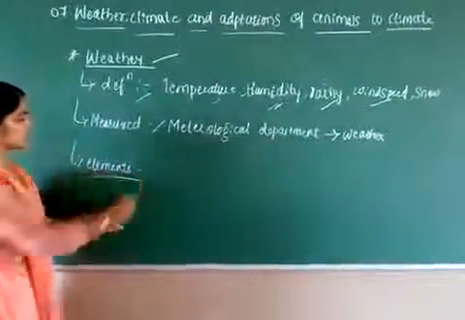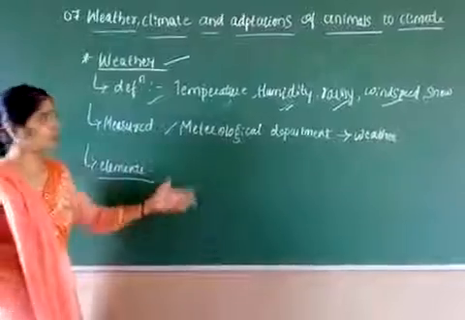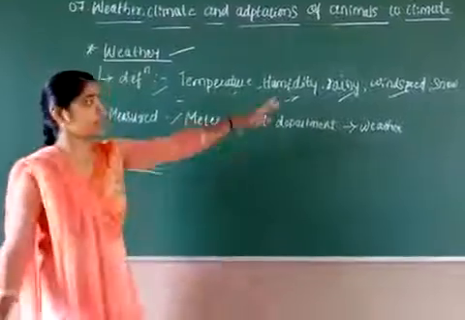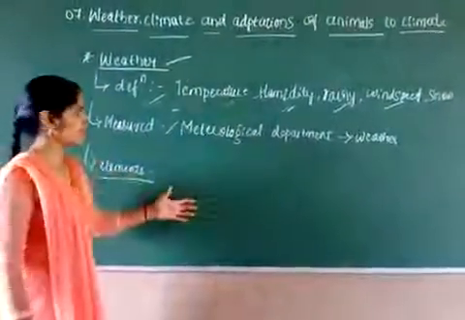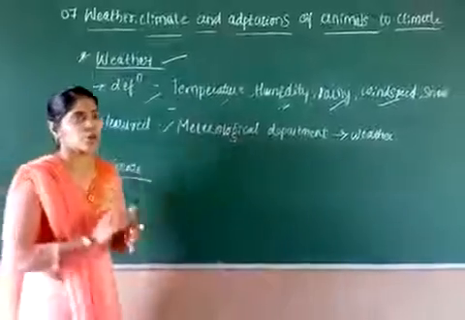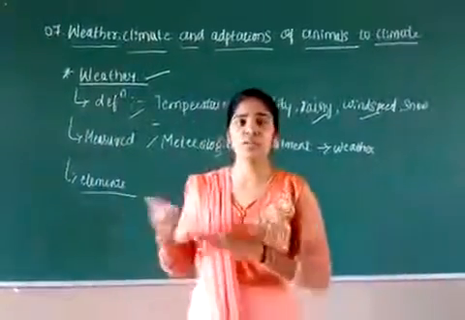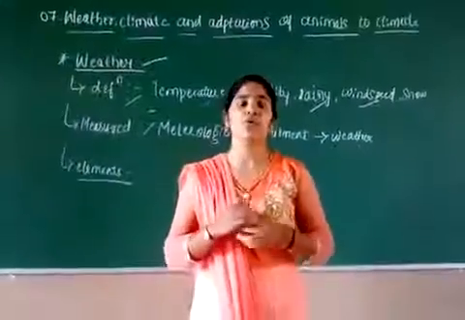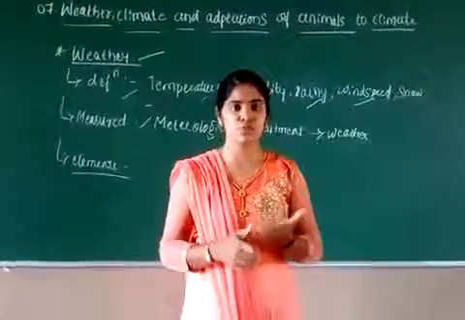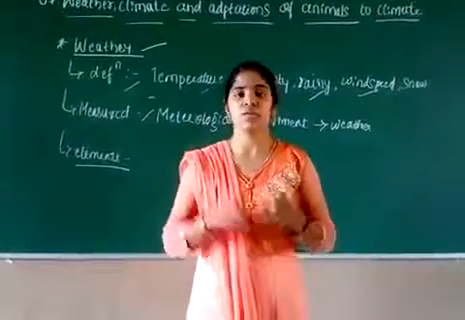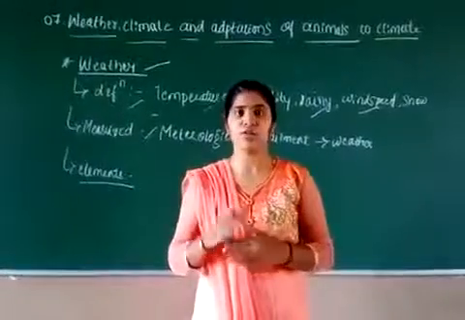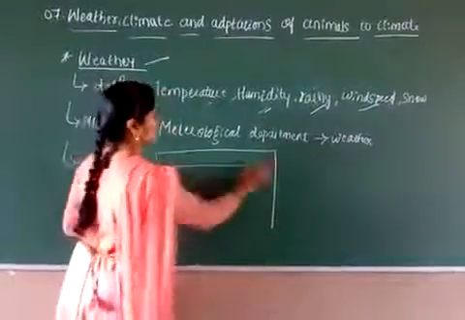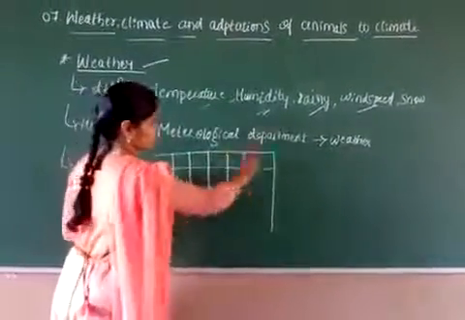Okay, so what are the elements of weather? As you all know, these are the basic elements: temperature, humidity, rain, and wind speed. So this is all about weather. Based on this, in your textbook they have given you an activity. For that you have to take two to three days' newspapers, in which they give information about the weather condition.